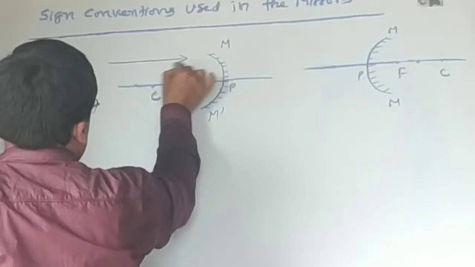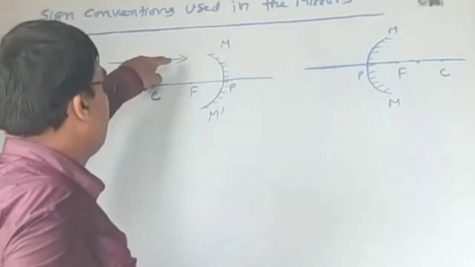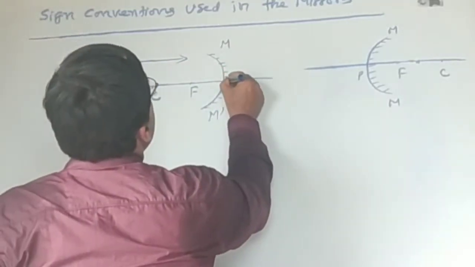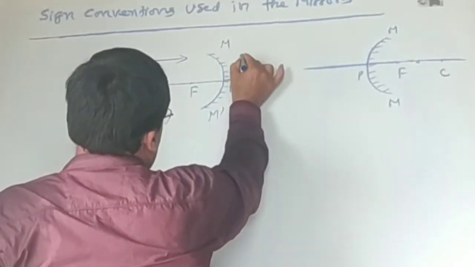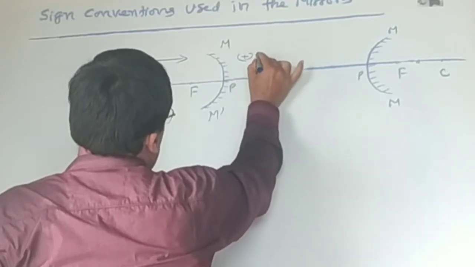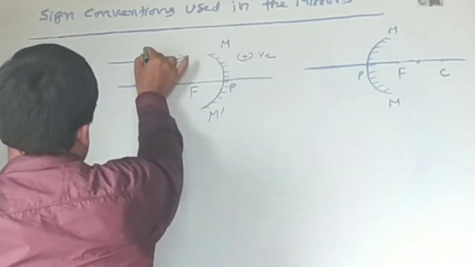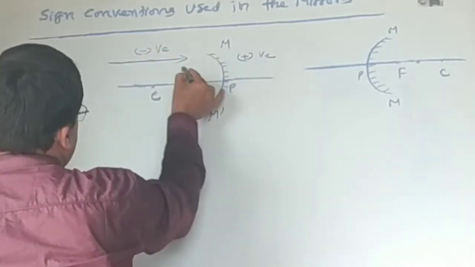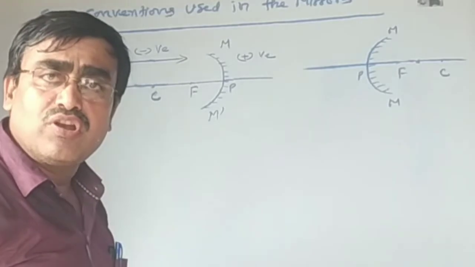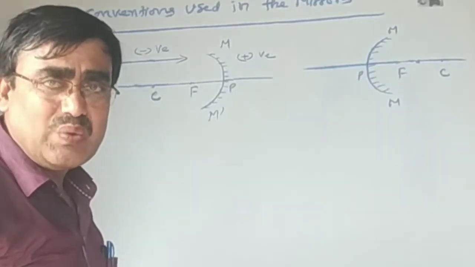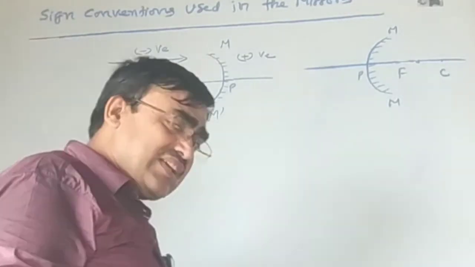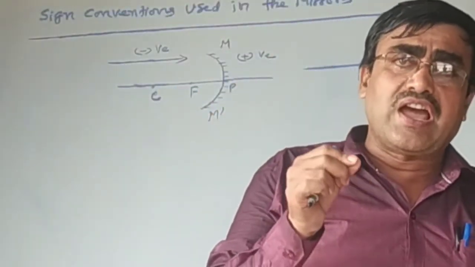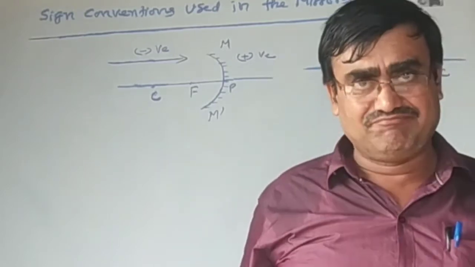If the incident ray direction is here, then distance measured after the pole is positive, while distances measured before the pole are negative. All distances are measured taking the pole as the center.